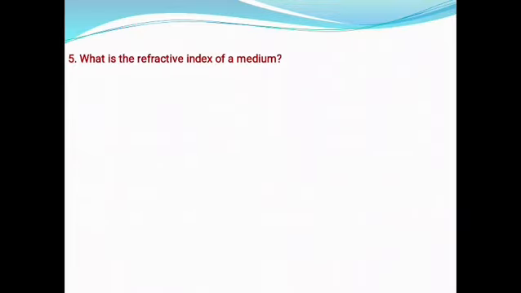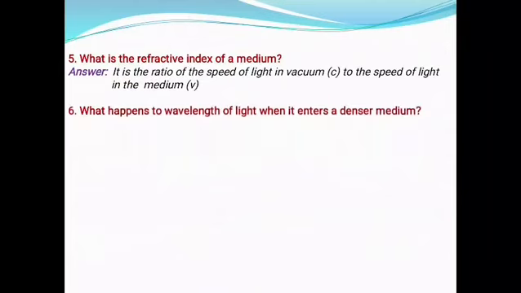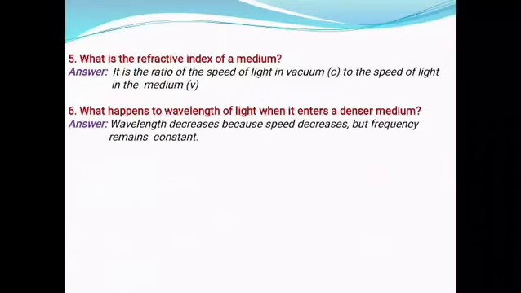What is the refractive index of a medium? Answer, it is the ratio of the speed of light in vacuum to the speed of light in the medium. What happens to wavelength of light when it enters a denser medium? Answer, wavelength decreases because speed decreases but frequency remains constant.